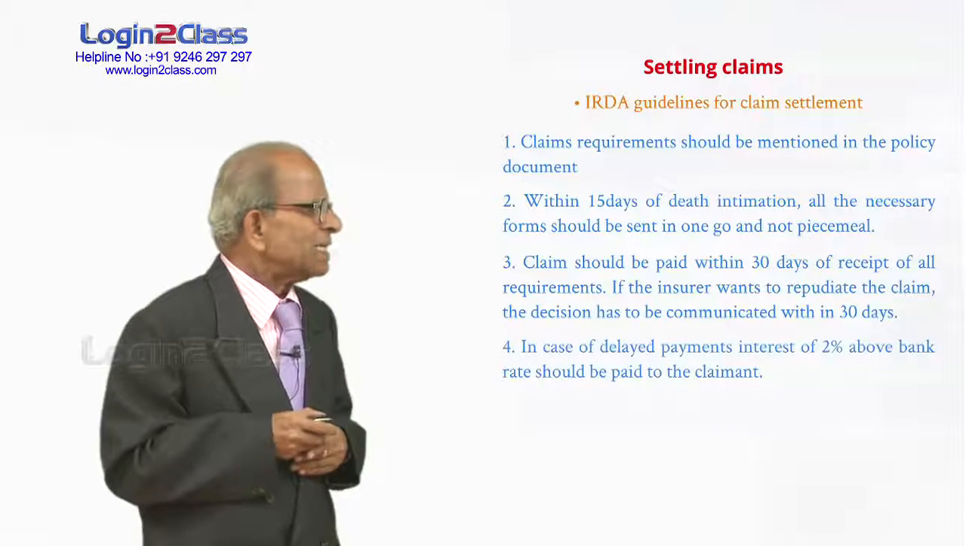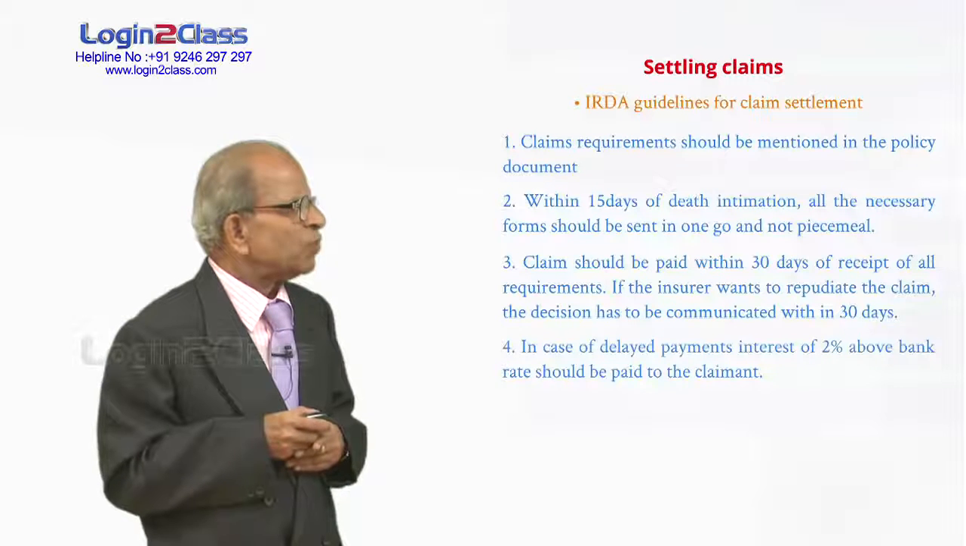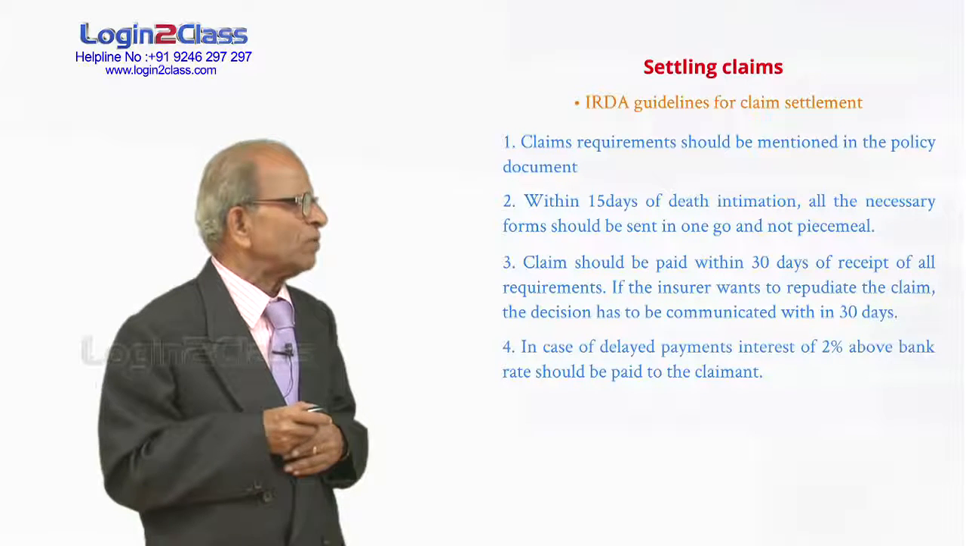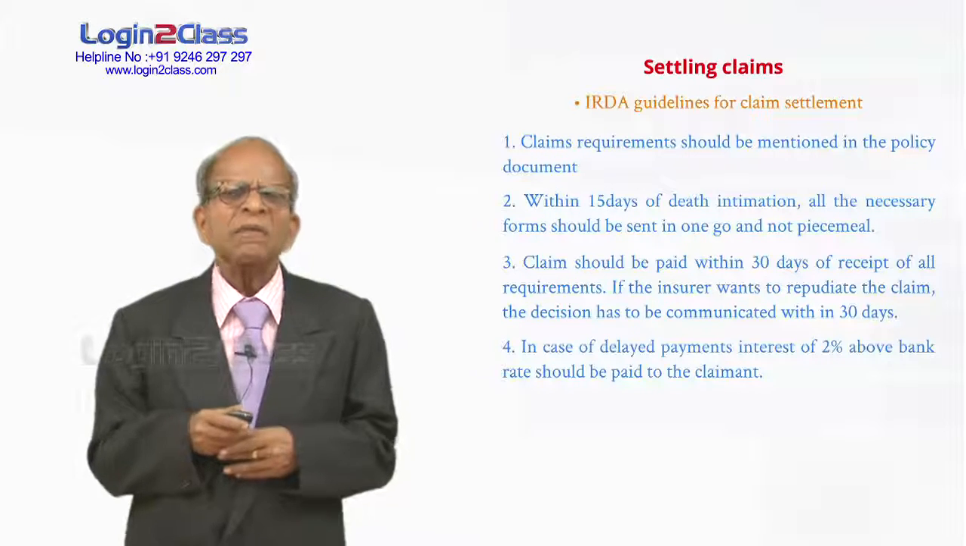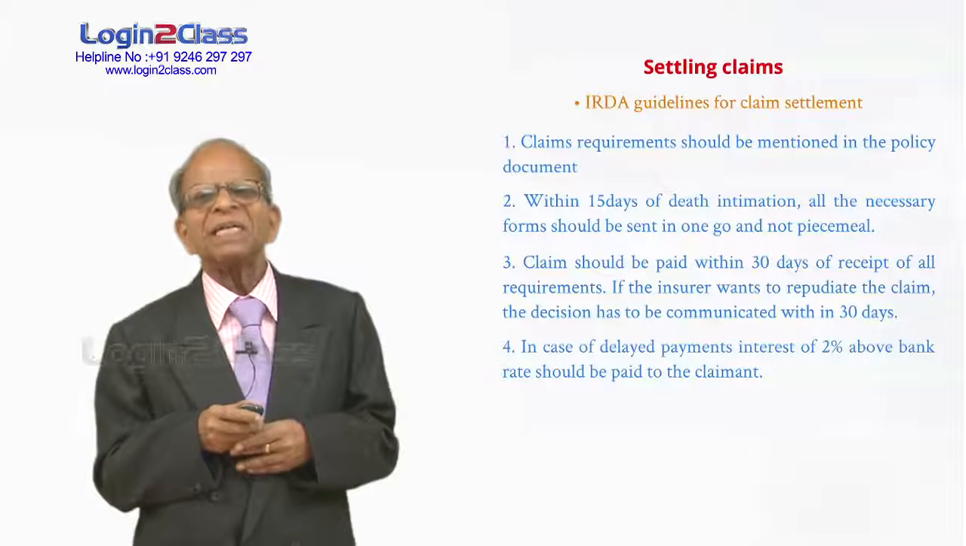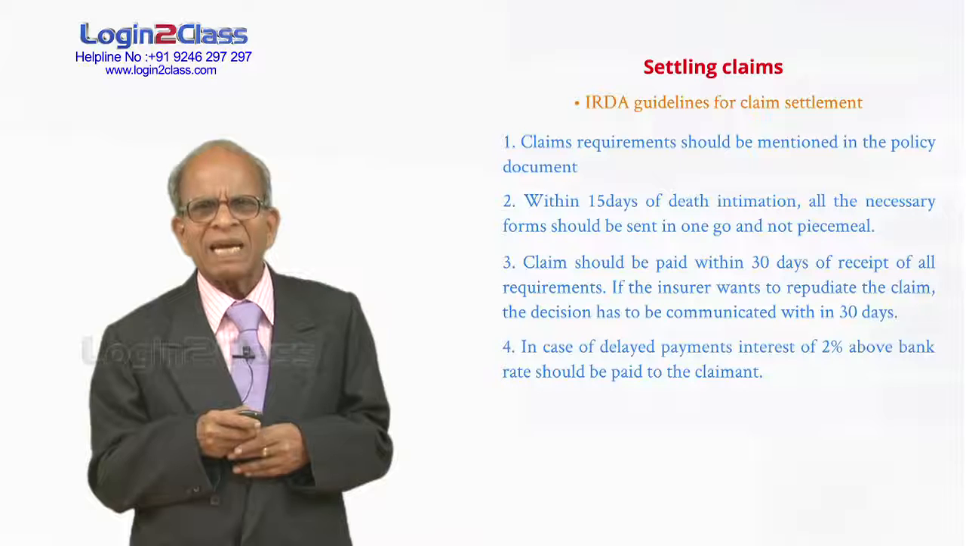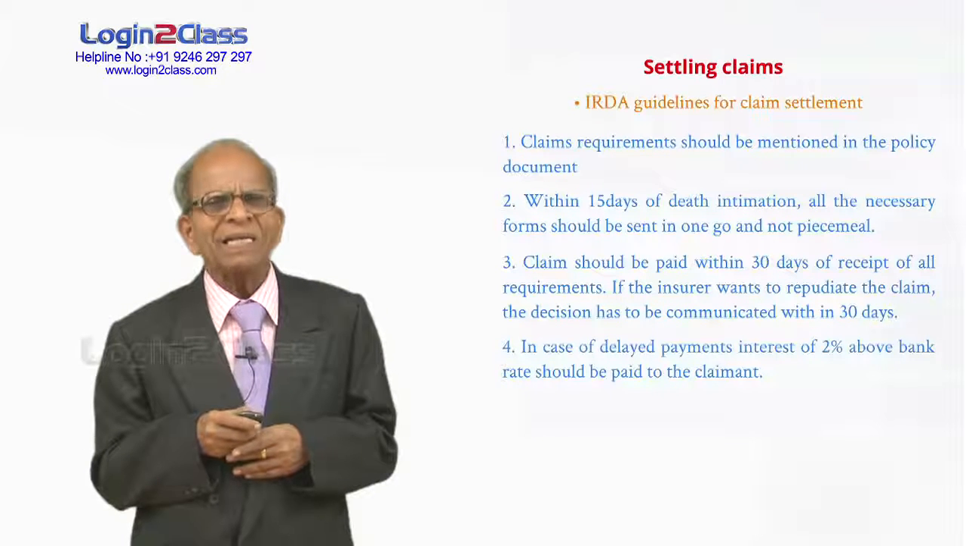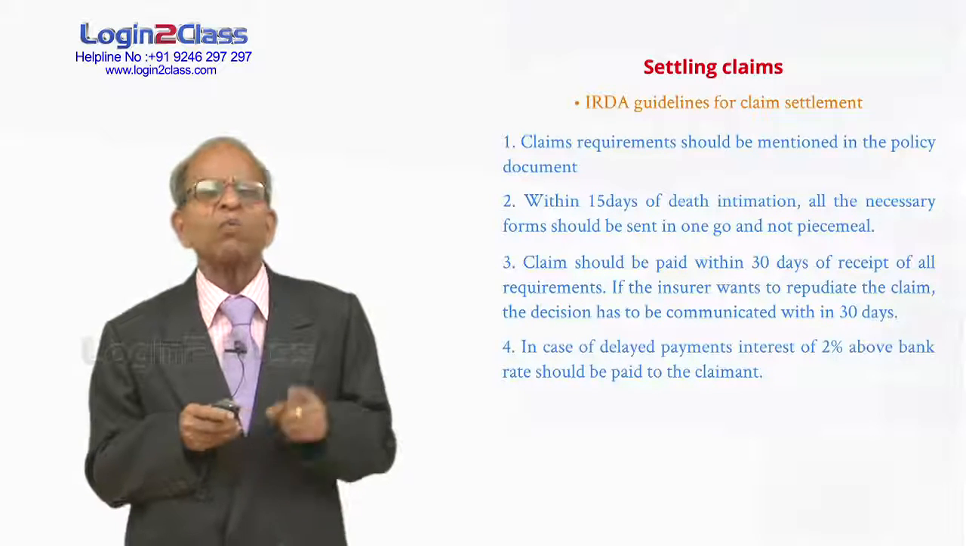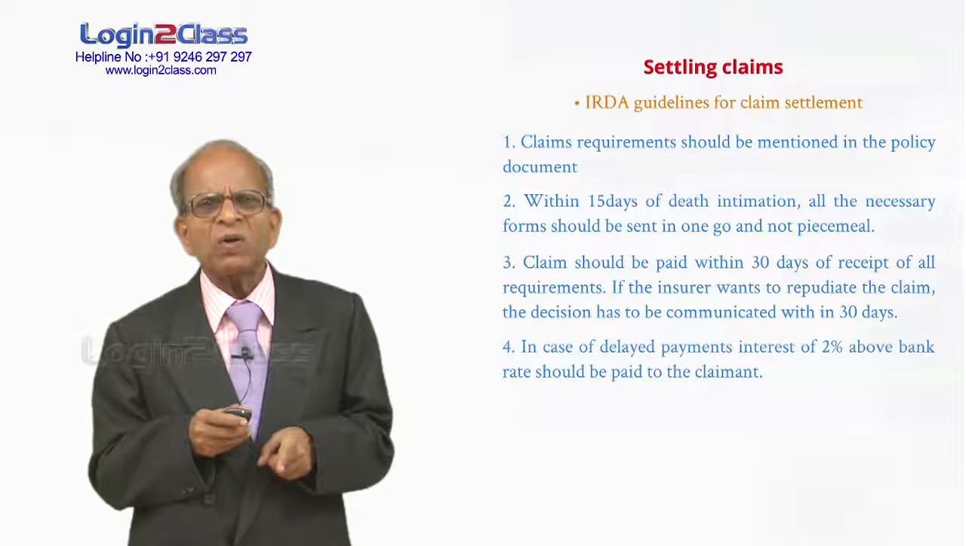Then, in case of delayed payments, interest of 2% above bank rate should be paid to the claimant. Suppose the company was not able to pay within 30 days. They have taken 2 months' time to make the payment. They have delayed the claim payment by 1 month. For that 1 month, for the claim amount, you have to pay interest.